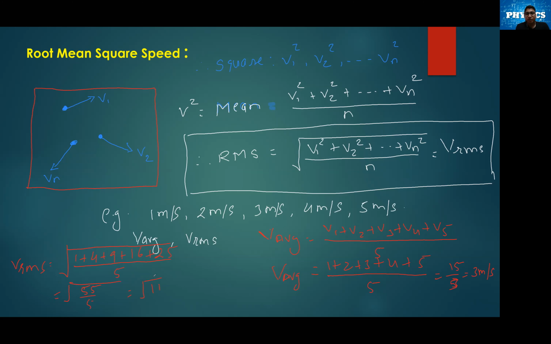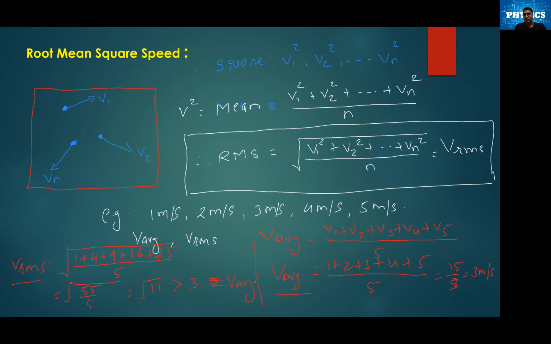Root of 11, we know it is going to be more than 3. Root of 9 we have 3, so root of 11 automatically is going to be more than 3. So what we can find? We are finding that VRMS is more than the V average. This is the V average. So in this way we can find out V average and VRMS.